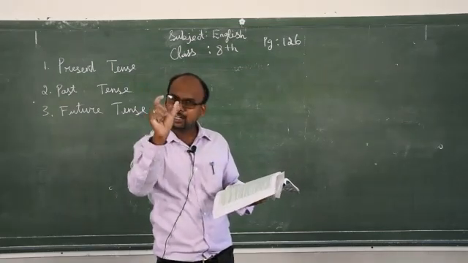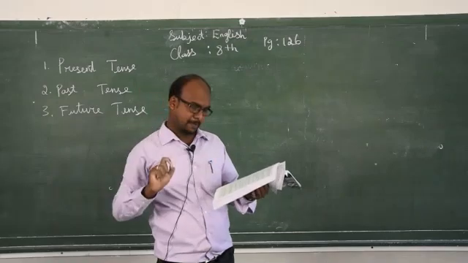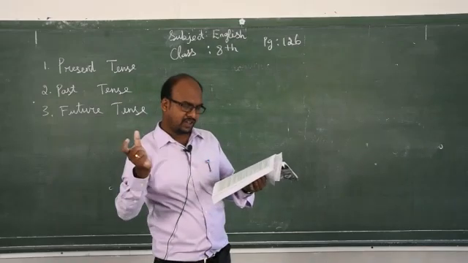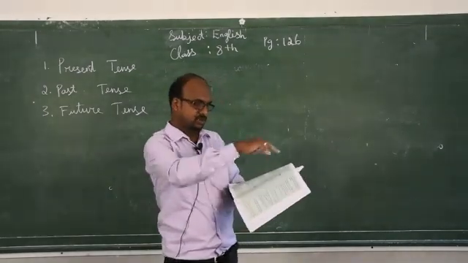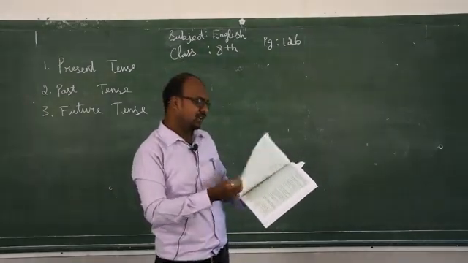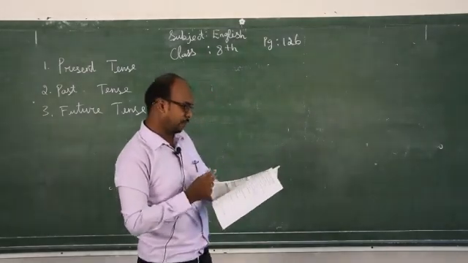Future perfect continuous: in the future, at a certain particular time, one action is going to have been happening. So it is the length of time, or a span of time, of an action. Okay, this is what you go through. This is what we have to find out, what type of sentences.